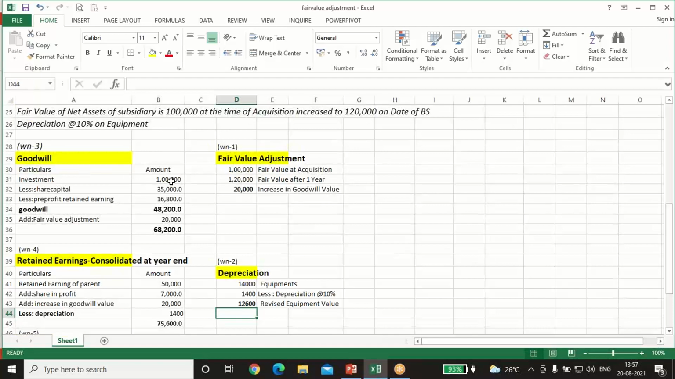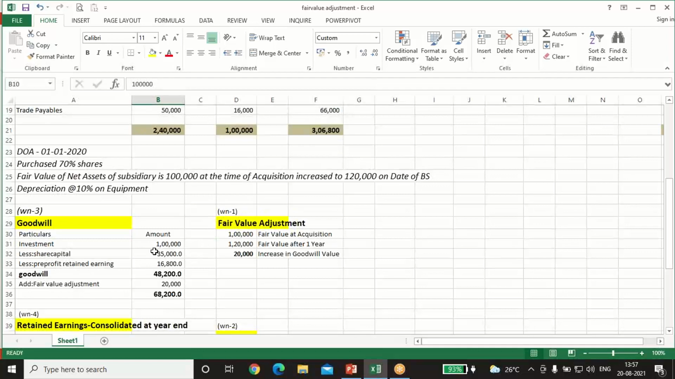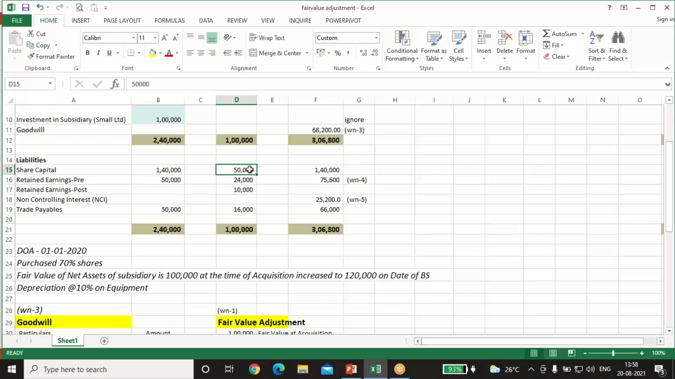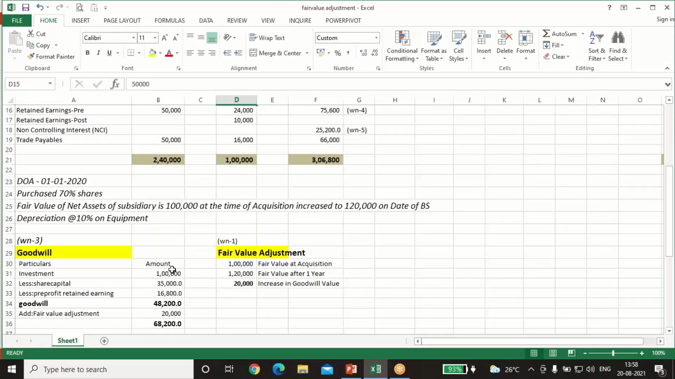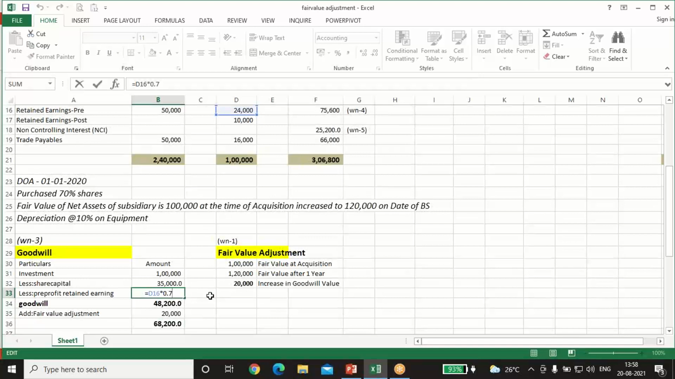Now we'll calculate the goodwill. See, investment is given as 1 lakh. Investment is 1 lakh less share capital, that is share capital 50,000. We have acquired 70%, so 50,000 into 70% will be our holding percentage, that is 35,000. And similarly pre-profit 24,000. 24,000 into 70% will be our share in that profit, so we'll reduce that also. That means investment less net asset acquired. Okay, so our goodwill will be